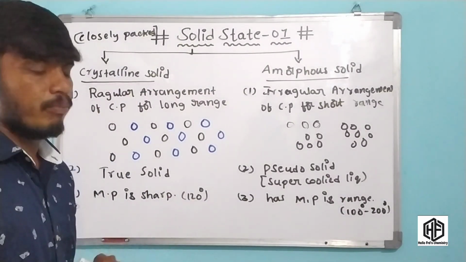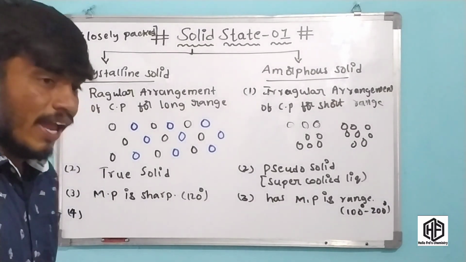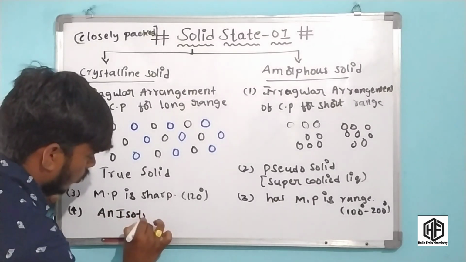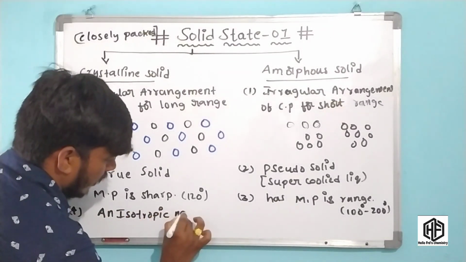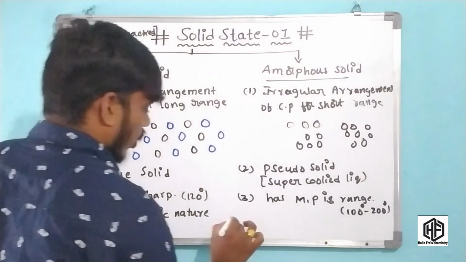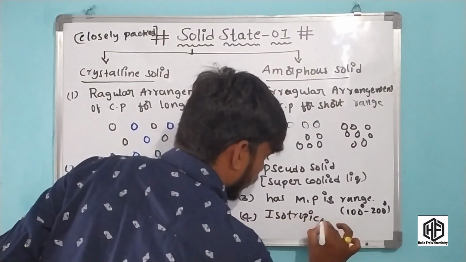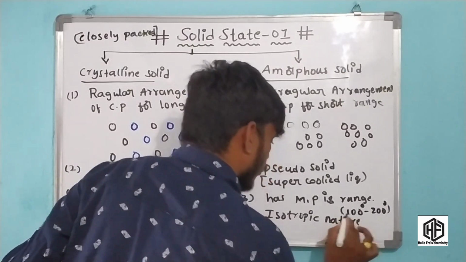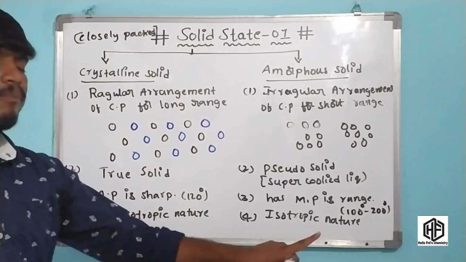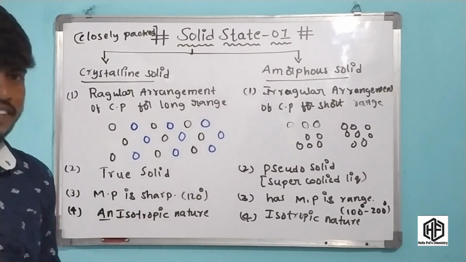Okay friends, this is the third important difference. And the fourth important difference between crystalline solid and amorphous solid: a crystalline solid has an anisotropic nature, but an amorphous solid has an isotropic nature. Iso means same, and tropic means property. Isotropic means the same properties in an amorphous solid, but a crystalline solid has an anisotropic nature.